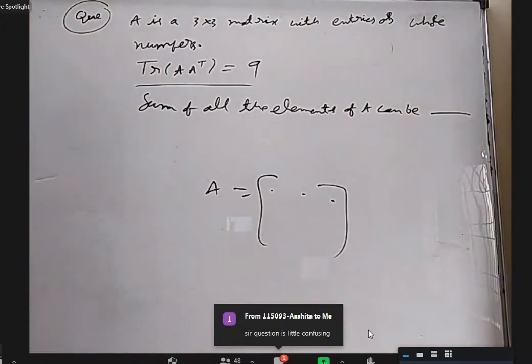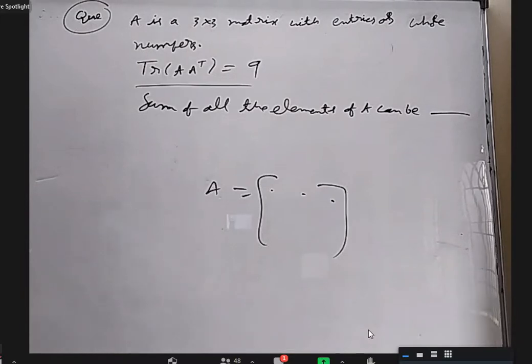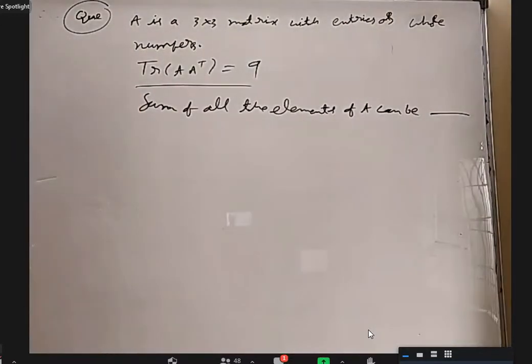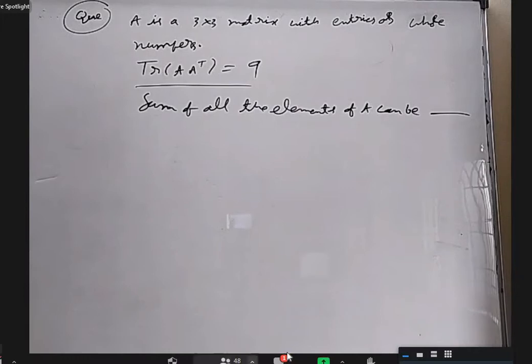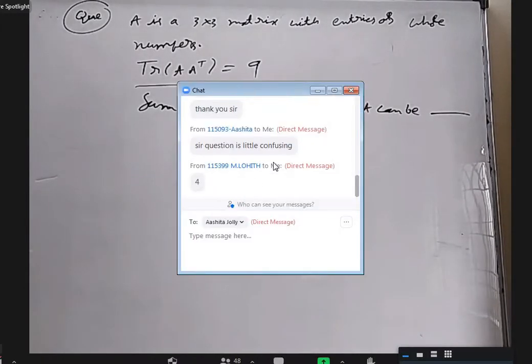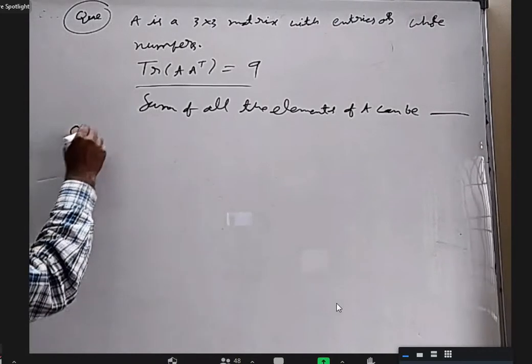Sir, 3. So many matrices. And sir, it will be 3 and 9. But if there are so many matrices, find for all of them. For each one of them, find the sum. Is it only 3 and 9? Nothing else? Sir, 5 also. 5 also. Okay. Minus 3. Okay, let us see.